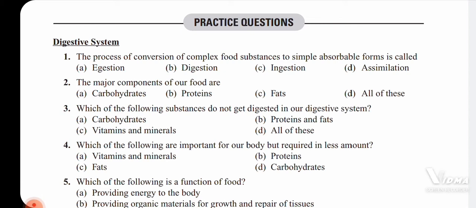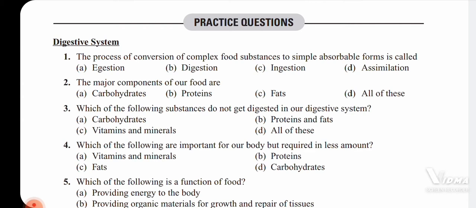Major components of our food are. So the components of the food, if the food consists of carbohydrates, proteins, fats, vitamins, water, and then the drugs, or if all these are present in our food, then we call that food a balanced diet.